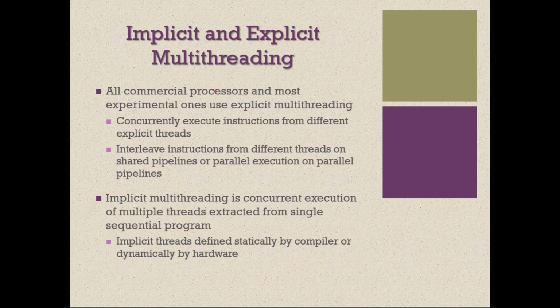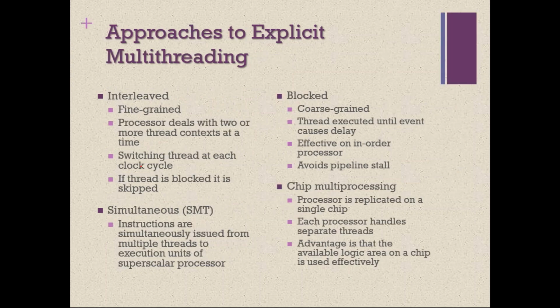Basically, explicit multi-threading means concurrent execution of instructions from different explicit threads, that is, threads belonging to different processes will be context switched. Whereas in implicit multi-threading, the threads are extracted from a single sequential program. Now we are going to discuss explicit multi-threading in detail.